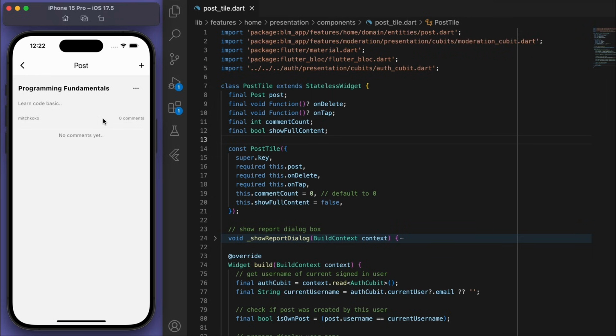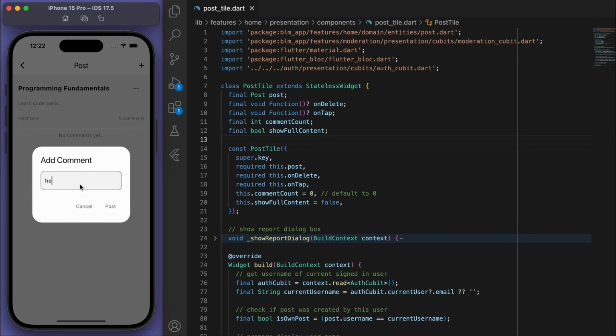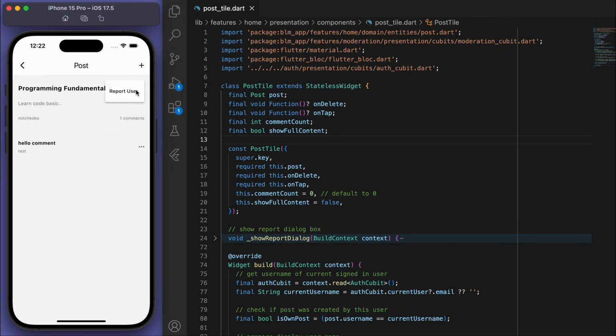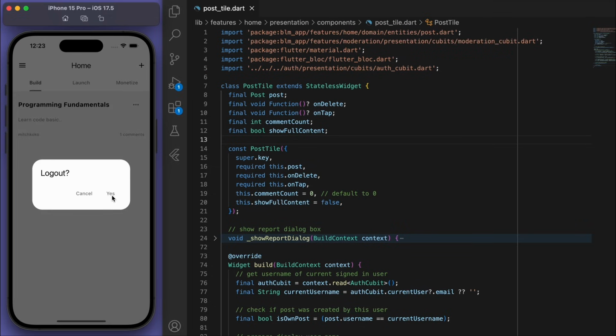I just want to quickly test this for the comments as well. And looks like everything's working fine. Cool, so let me just sign back out and sign into the Mitch Coco.